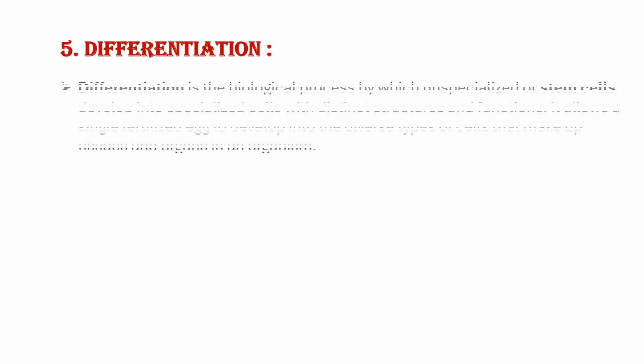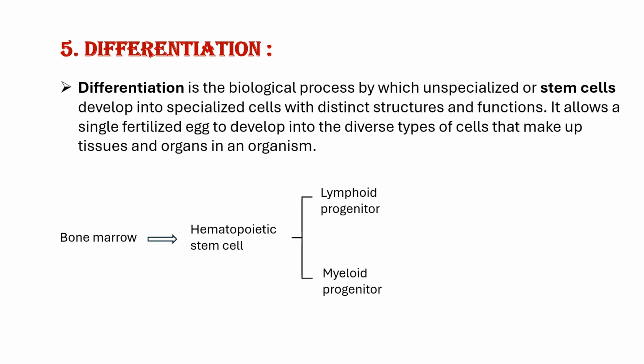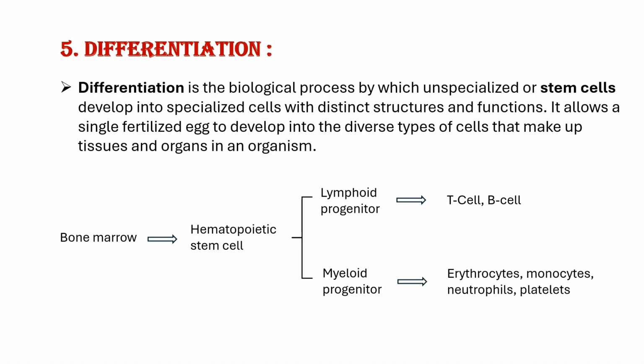Next basic life process is differentiation. It is the process by which unspecialized stem cells develop into specialized cells with distinct structures and functions. For example, bone marrow. Bone marrow produces hematopoietic stem cells. These hematopoietic stem cells will again divide into two types: lymphoid progenitor cells and myeloid progenitor cells. Lymphoid progenitor cells will differentiate into T cells and B cells, whereas myeloid progenitor cells get differentiated into erythrocytes, monocytes, neutrophils, platelets, etc. Differentiation is responsible for development of a complete organism from a single fertilized egg cell.